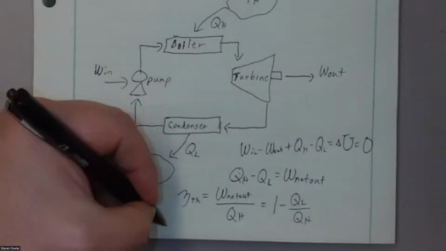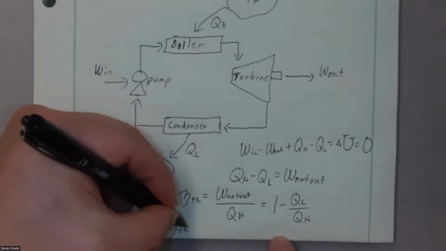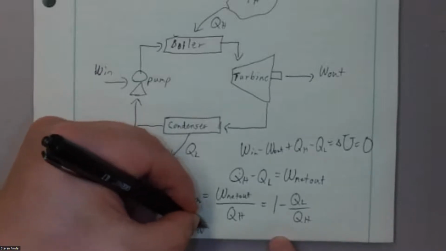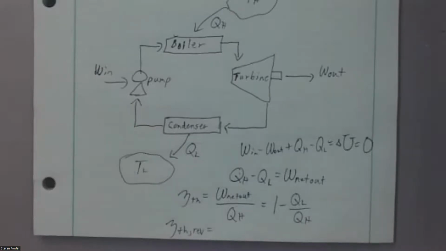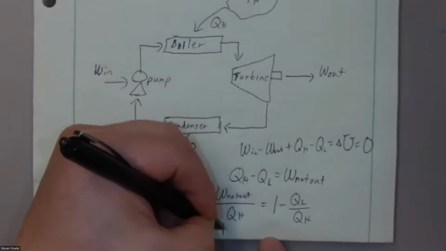As we mentioned, the Carnot principles dictate that the maximum efficiency for this heat engine is going to be based on the temperatures.